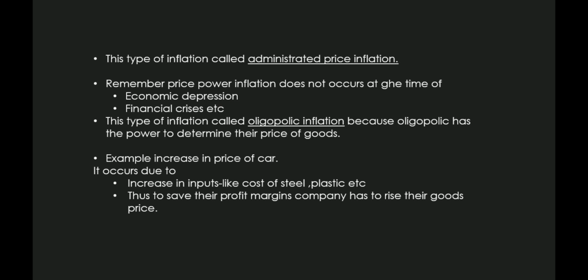This type of inflation is called administered price inflation. Administered price means some group of people decided to increase the price of a specific good. Remember, pricing power inflation does not occur at the time of economic depression or financial crisis, right?